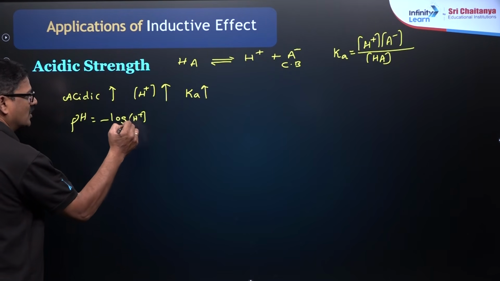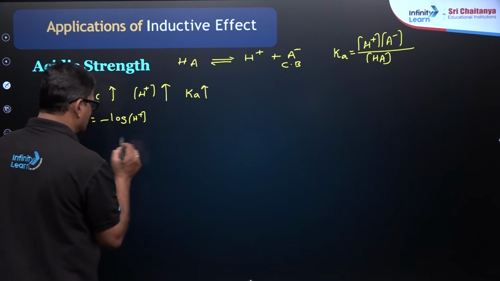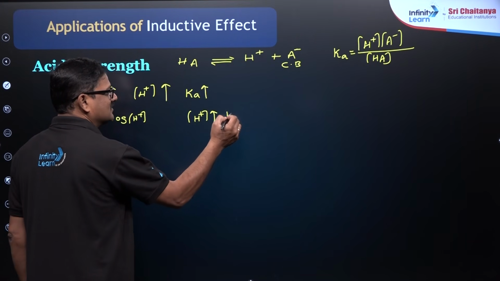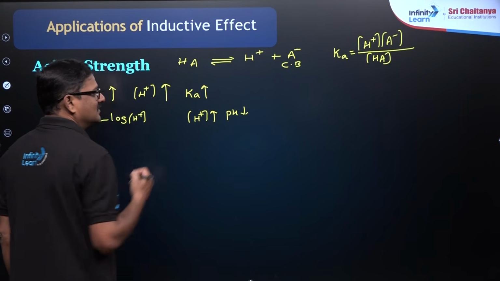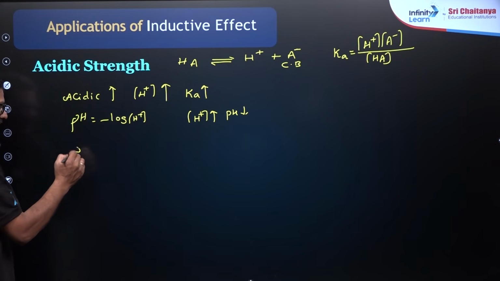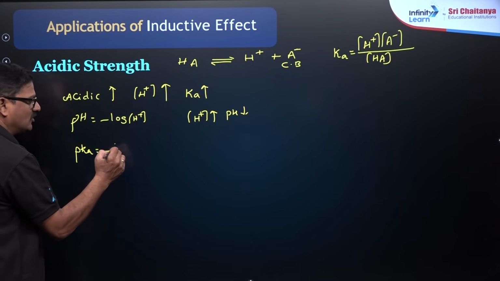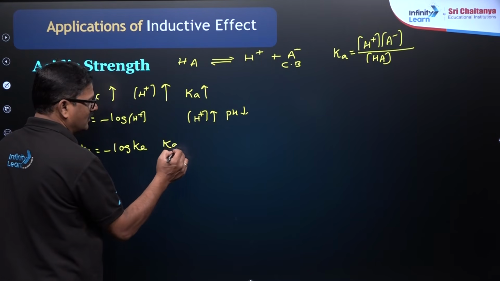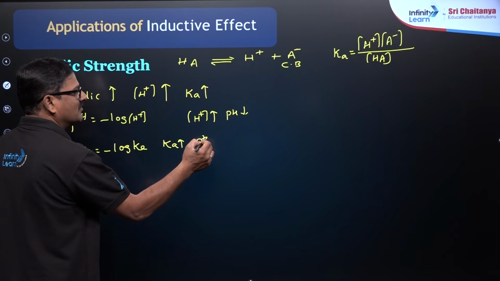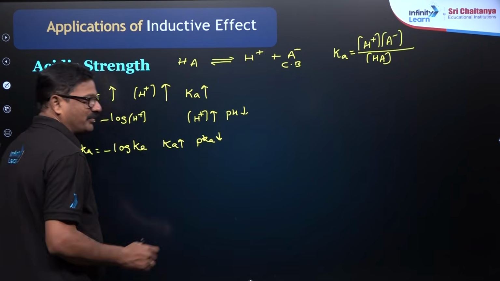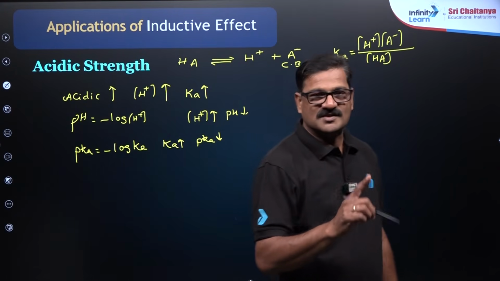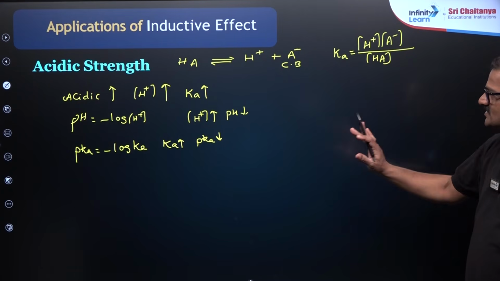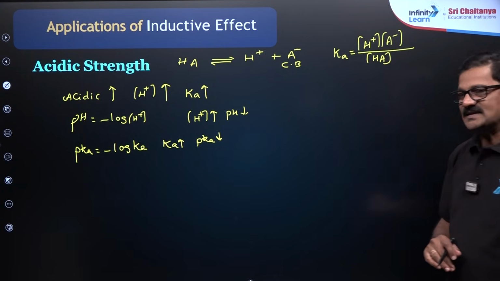If H plus ion concentration is increased, pH will be decreased. Similarly, pKa is equal to negative log Ka. So if Ka value increased, pKa value decreased, and since pKa plus pKb is equal to pKw, pKb value will be increased. So these are the basic things about the acidic strength.